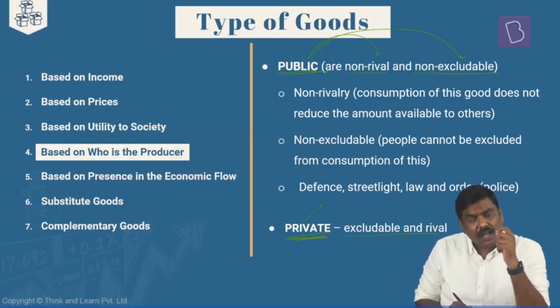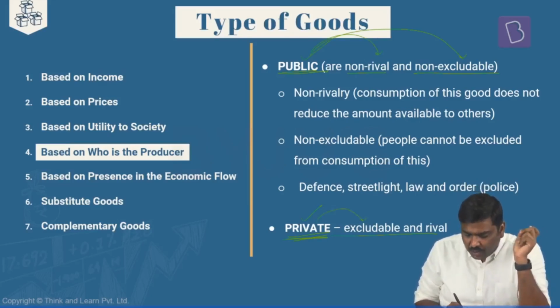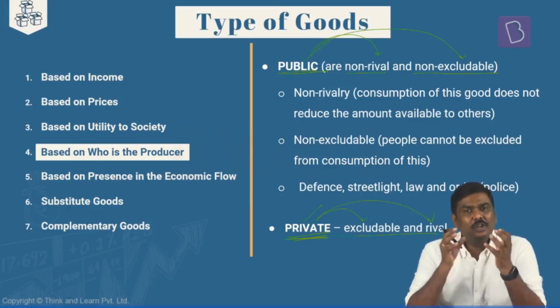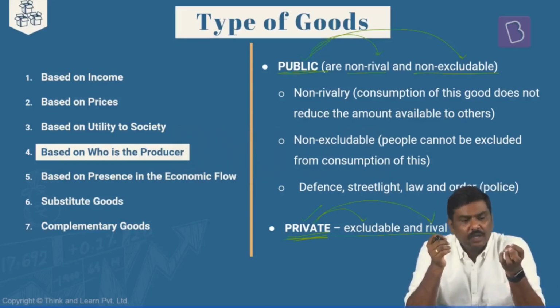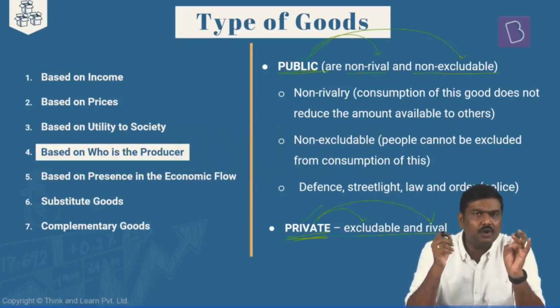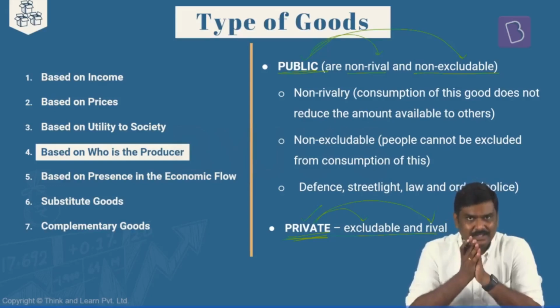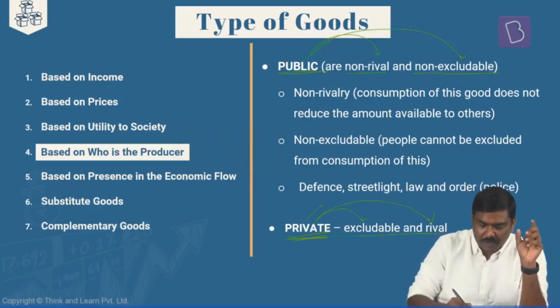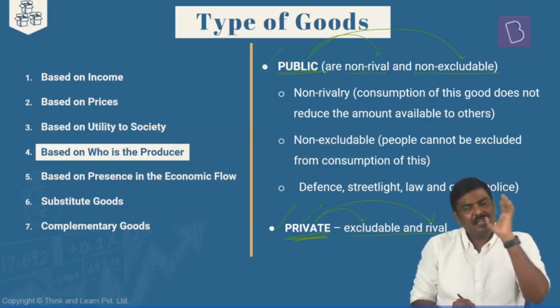Whereas private goods are those set of goods which are excludable as well as rival. Now some of you will say, sir, you are using technical terms such as excludable, rival, non-excludable, non-rival. What do you mean by this? Let's understand these terminologies, using which we'll go back to the definition of both public as well as private goods.